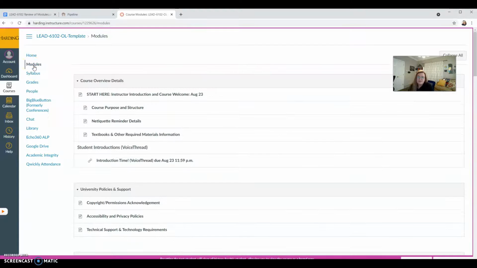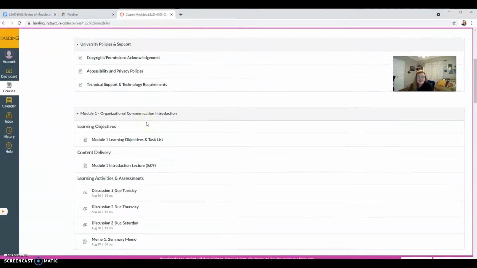Secondly, the modules button. On the very first day of class, on August the 23rd, you need to be logging in, and you need to do what we call the 0 module, which is the first module, the beginning module. It's the welcome, and so you'll get a welcome from your instructor, and then you will also do a very short introduction of your own. Those will be due on the first day of class, so you don't want to put this off. I'm going to go ahead and log in on Monday the 23rd. Start here and make sure you do your introduction that day as well.